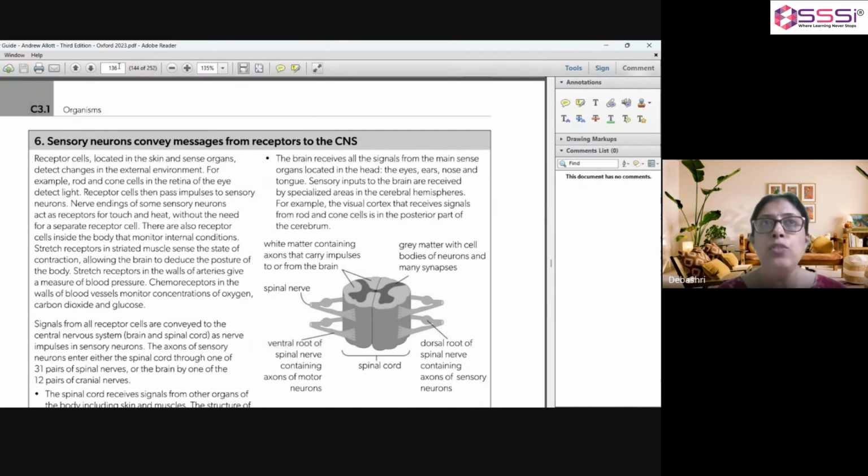As you know, when carbon dioxide dissolves in the plasma of blood, it forms a weak acid, which is carbonic acid. And since this is an acid, hydrogen ions will be liberated from it. And the release of these hydrogen ions will lead to lowering of the pH of blood.